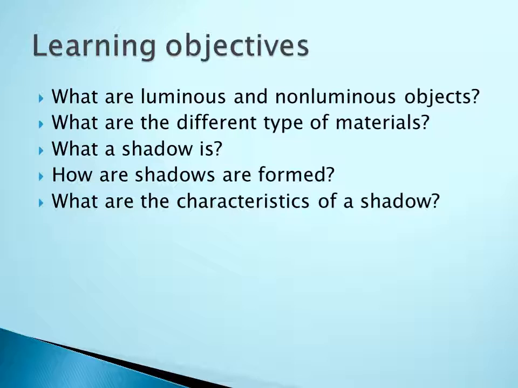Then we will learn the different types of materials, what a shadow is, how shadows are formed, and what the characteristics of a shadow are. These are all the topics we are going to see in this chapter.